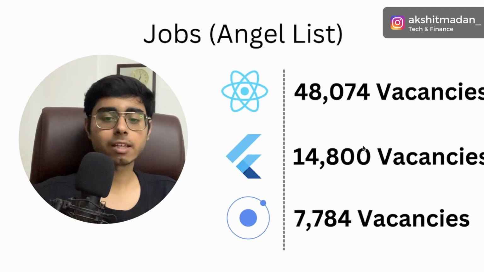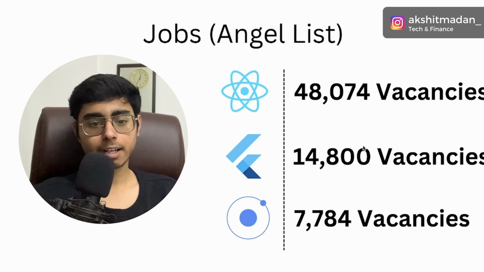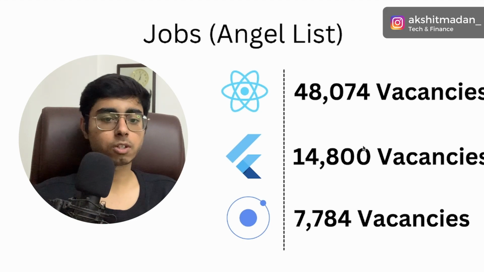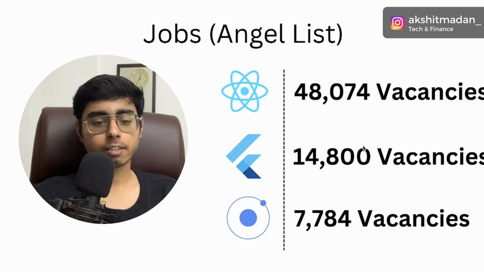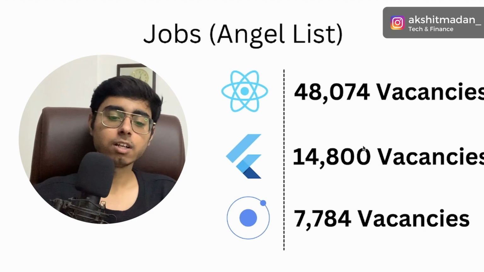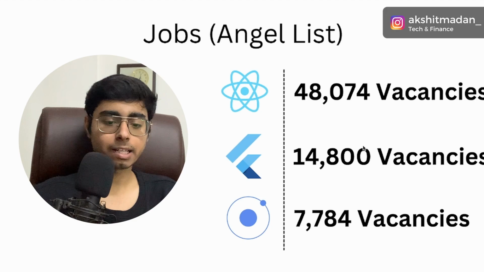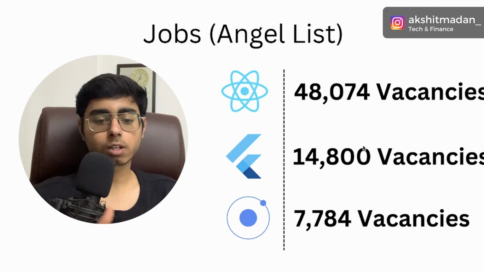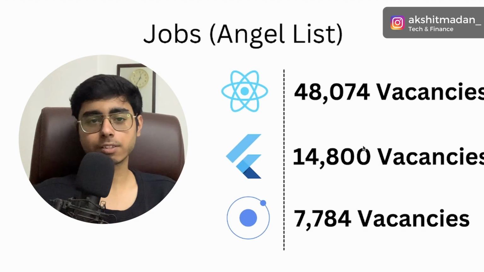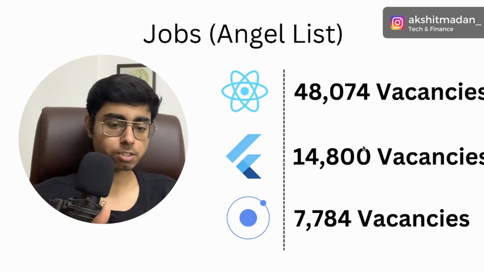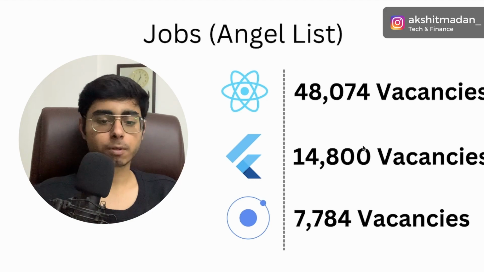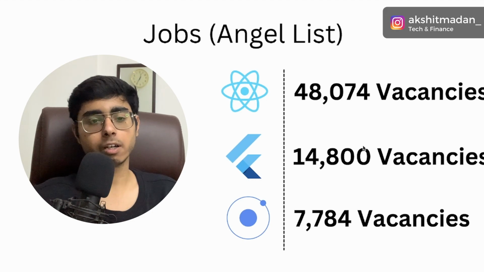So 48,000 vacancies are there on AngelList till today. Today is 10th of October 2022. For Flutter, they have 14,800 vacancies. For Ionic, as expected, they have fewer vacancies because not many companies are using Ionic. Mostly freelancers use Ionic, and some companies use it to speed up development and launch their product faster if they already have the web product in hand. So React Native leads over here.